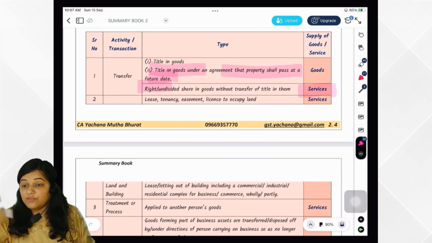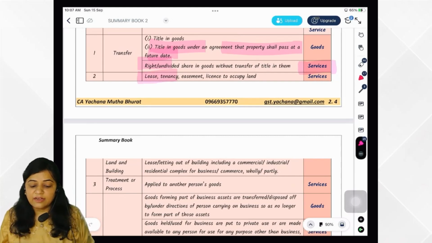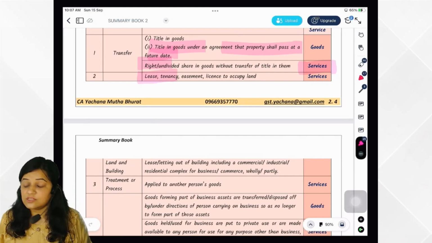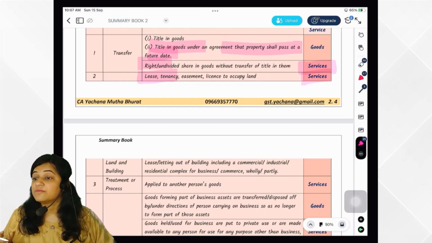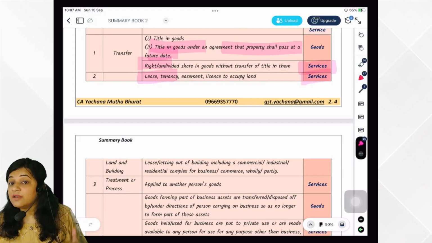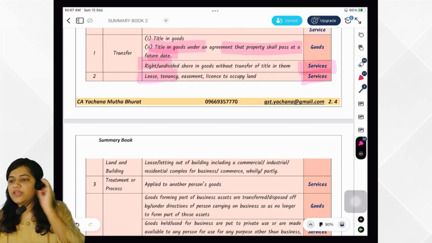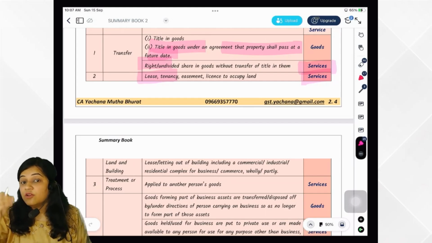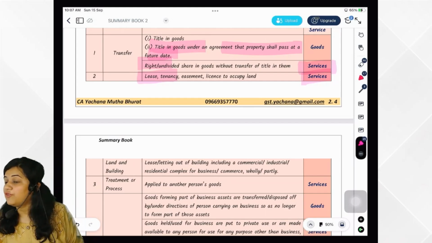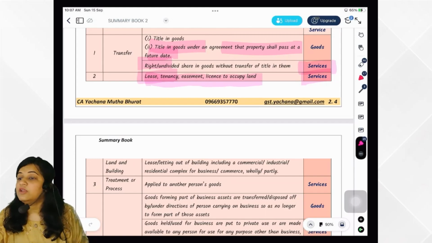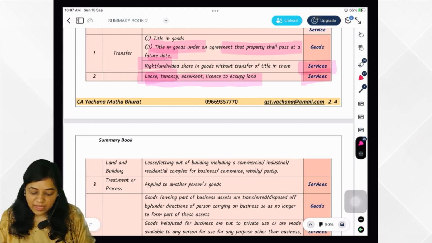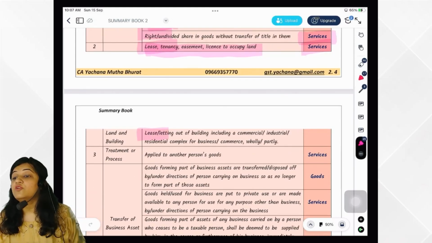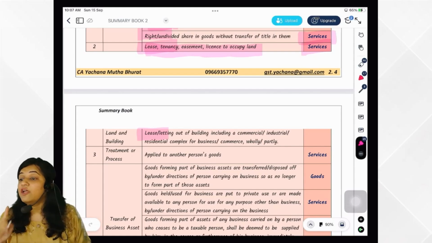Transfer of right in goods or undivided share in goods, that is what? Supply of services. Then regarding land and building: lease, tenancy, easement, license to occupy land, that is what? Supply of service. What is sale of land? Not a supply as per Schedule 3. Very good. As per Schedule 3, sale of land is not a supply. But lease, tenancy, easement, license to occupy land is supply of service. Very good. Then leasing, letting out of building. You are leasing out the building, letting out commercial complexes, that is supply of service.